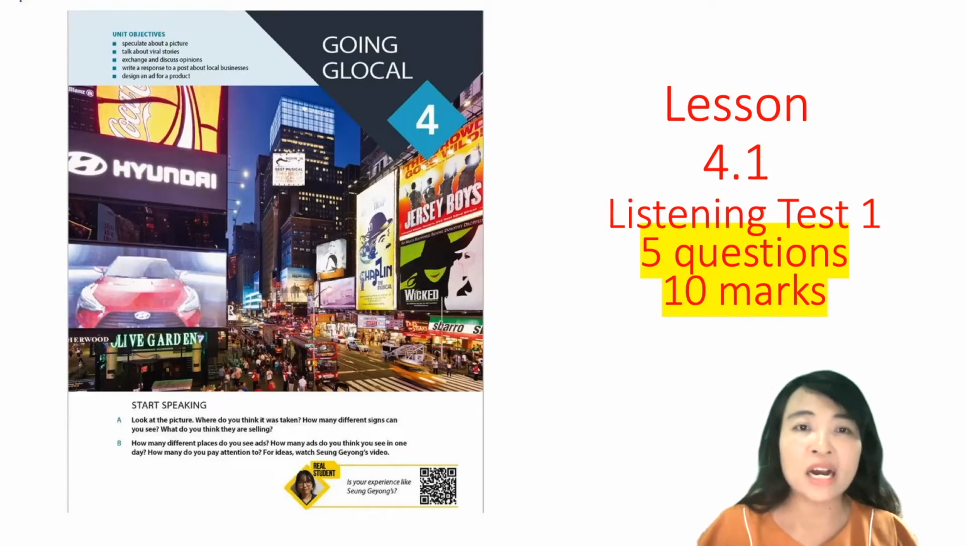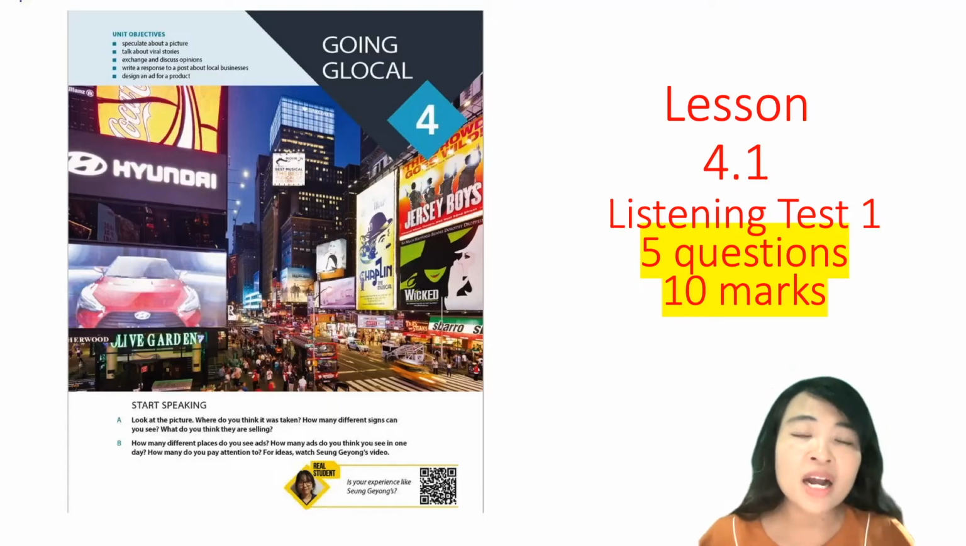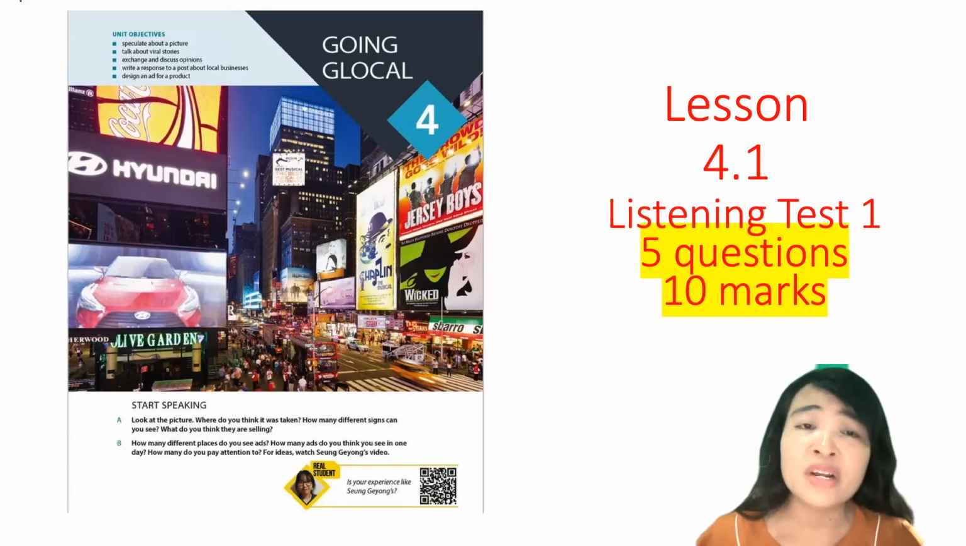Glocal. Question number 1, what does glocal mean in Thai language? So you can write it in Thai. Okay, number 2, A and B. What are the 2 words you can have from the word glocal?